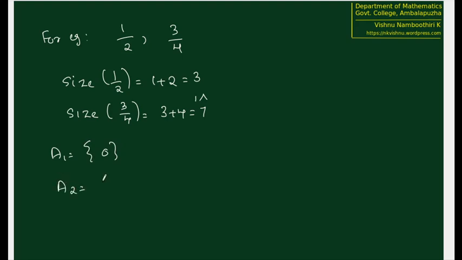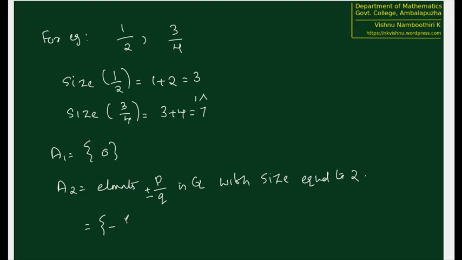Now take A2 equal to elements P by Q in Q with size equal to 2. So what are the elements then? P by Q with size 2 means that it is going to be 1 by 1, that's it. So minus 1 by 1, plus 1 by 1. So for elements having the same size, we will put the negative number first and the positive number later. So A2 is just this.